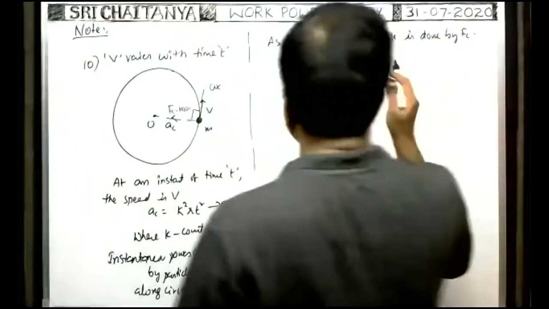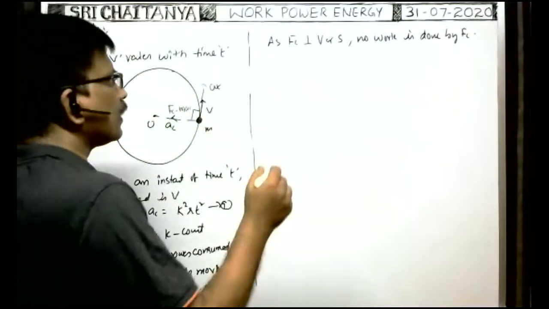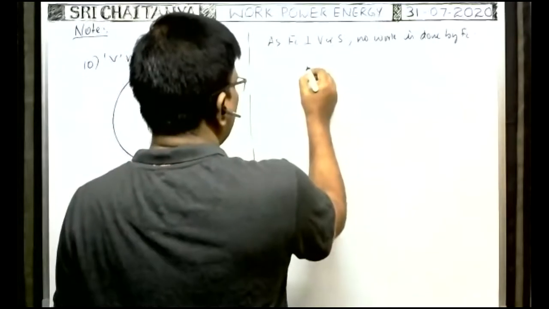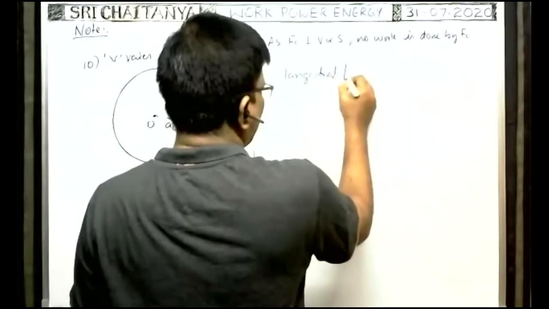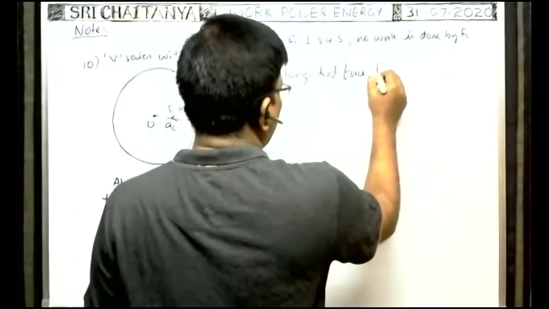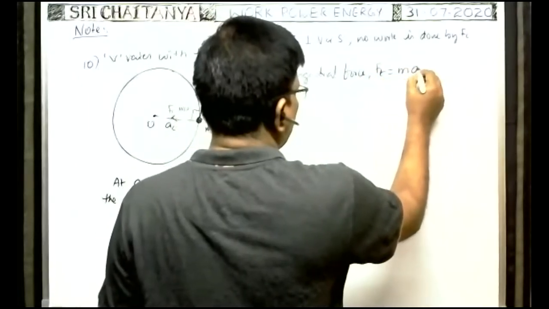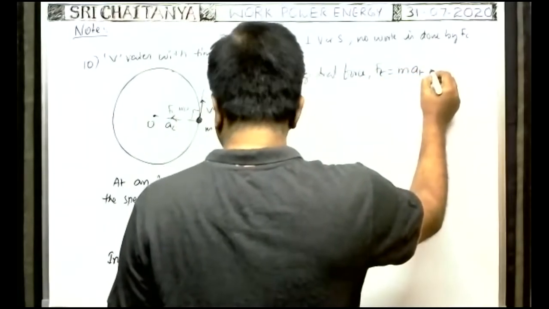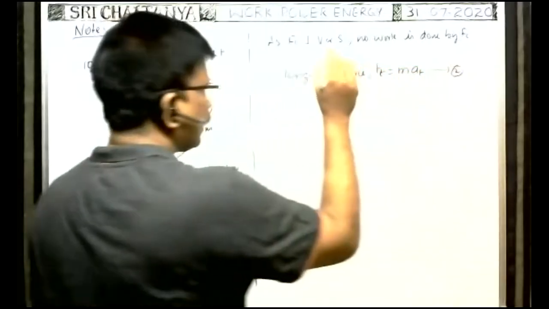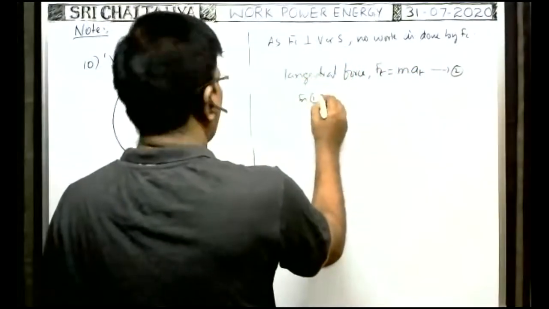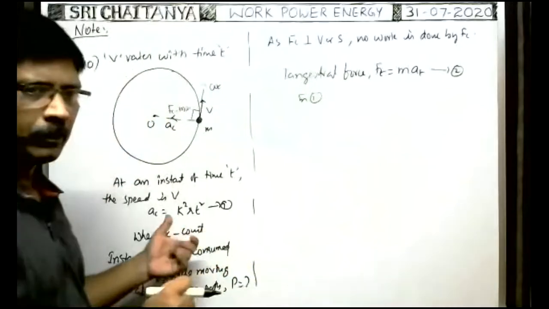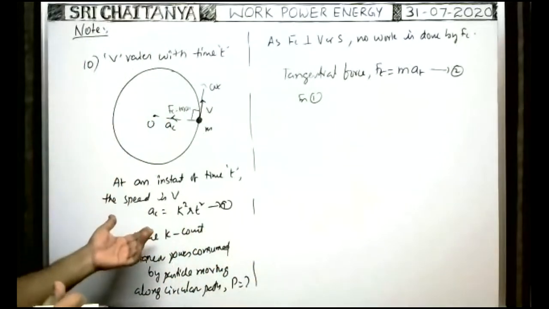So, instantaneous acceleration they asked. In order to find it, you have to find the tangential force. Tangential force acting on the particle Ft is equal to mass of the particle into tangential acceleration. What is the tangential acceleration? First we have to find it. From equation 1, it was given in the previous problem. It was previously asked in mains.